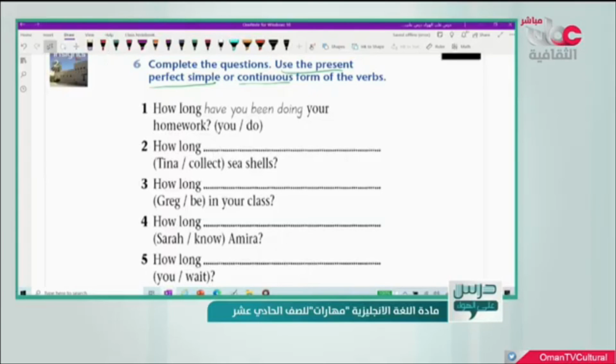So how long, same, has, but not have. Why? Because we have Tina here. How long has Tina, or how long has she? Then we have collecting, but before this we add been. Don't forget this. How long has Tina been collecting seashells?